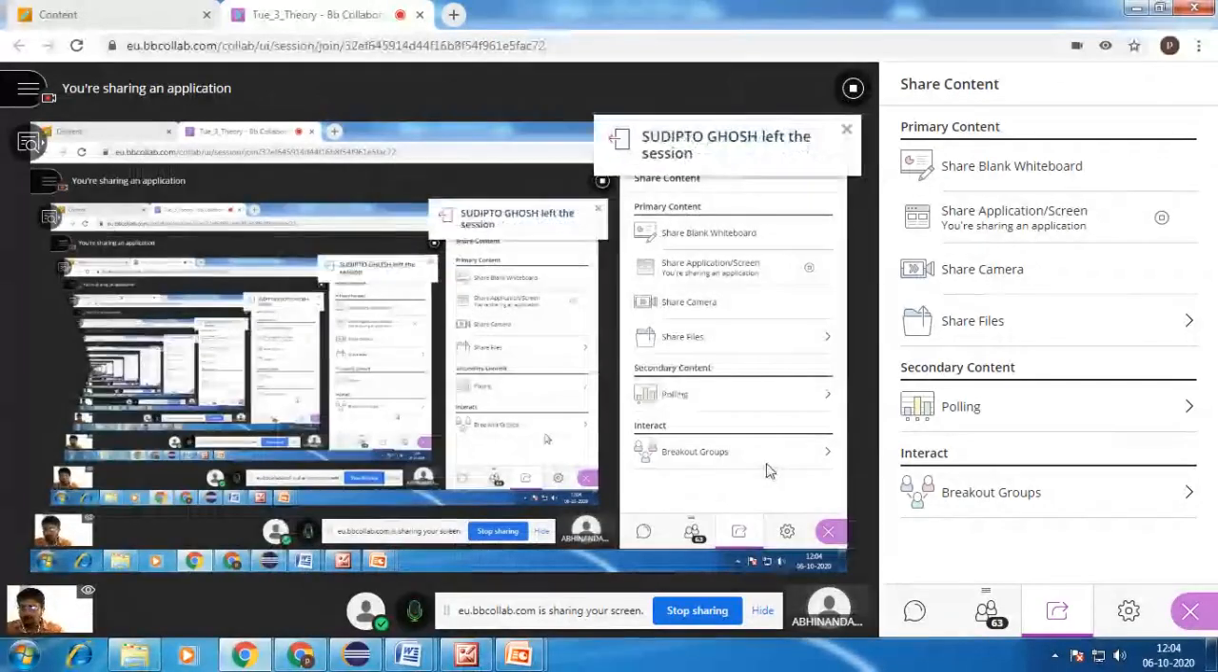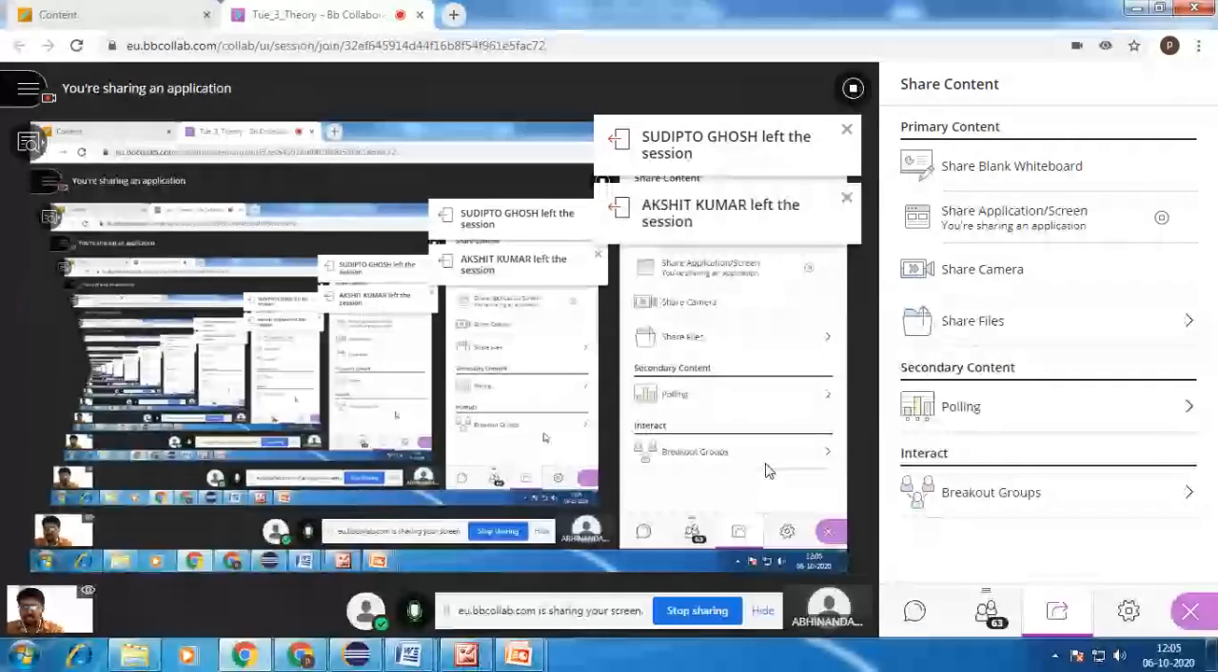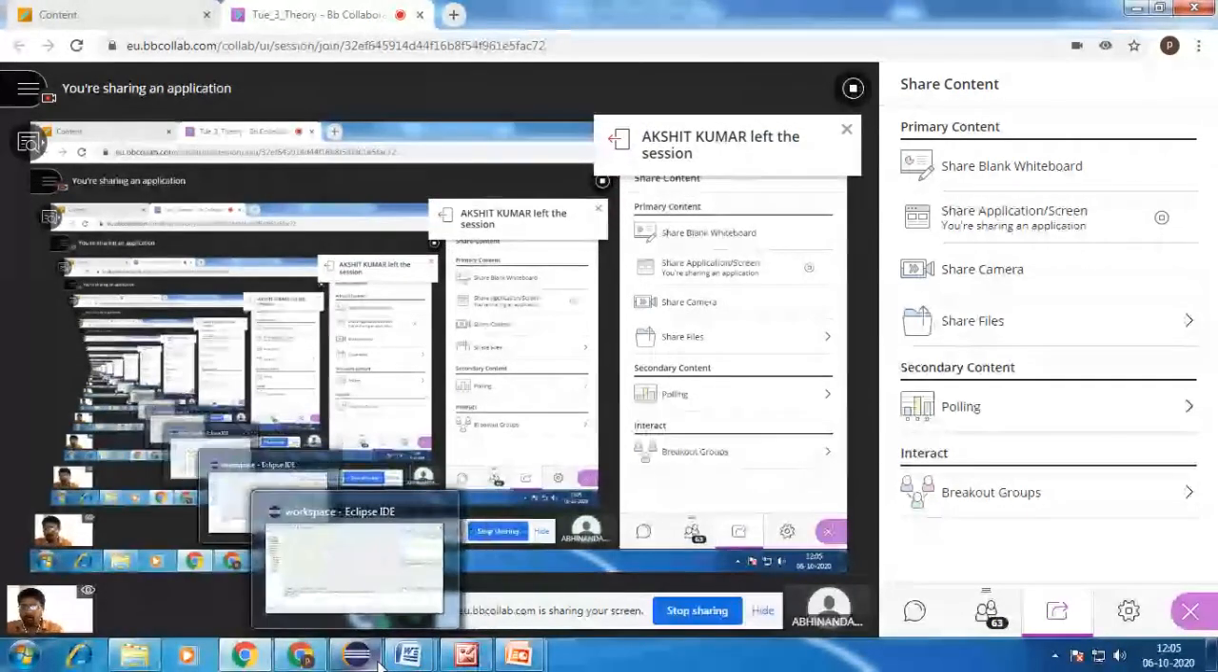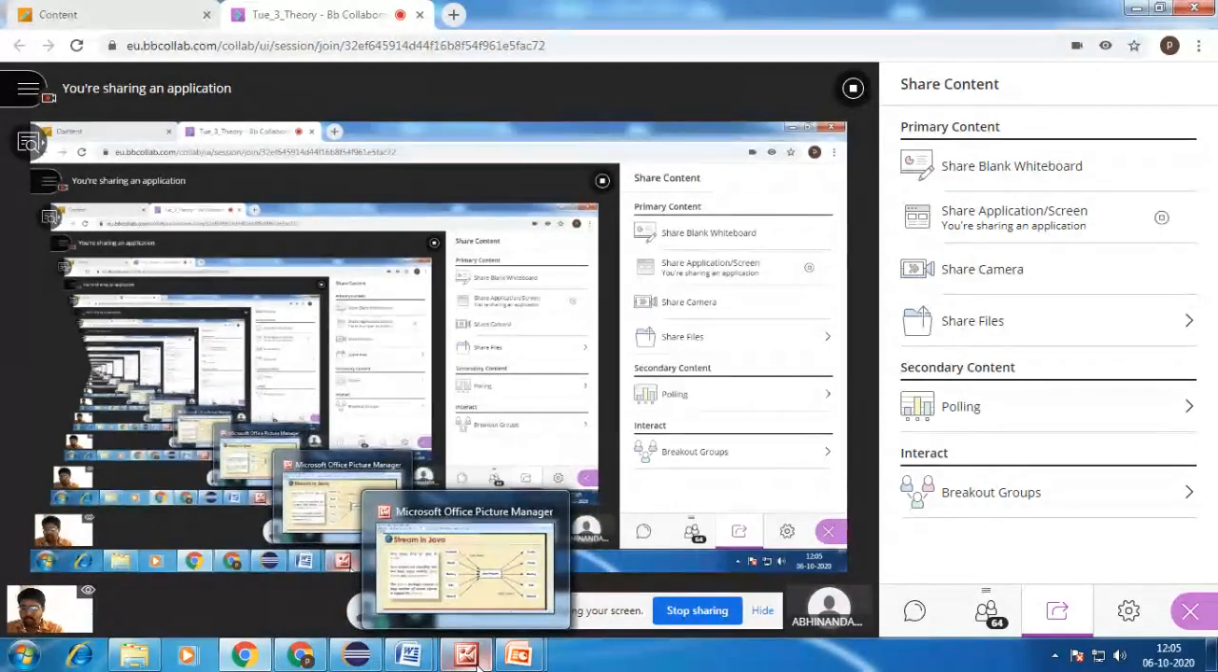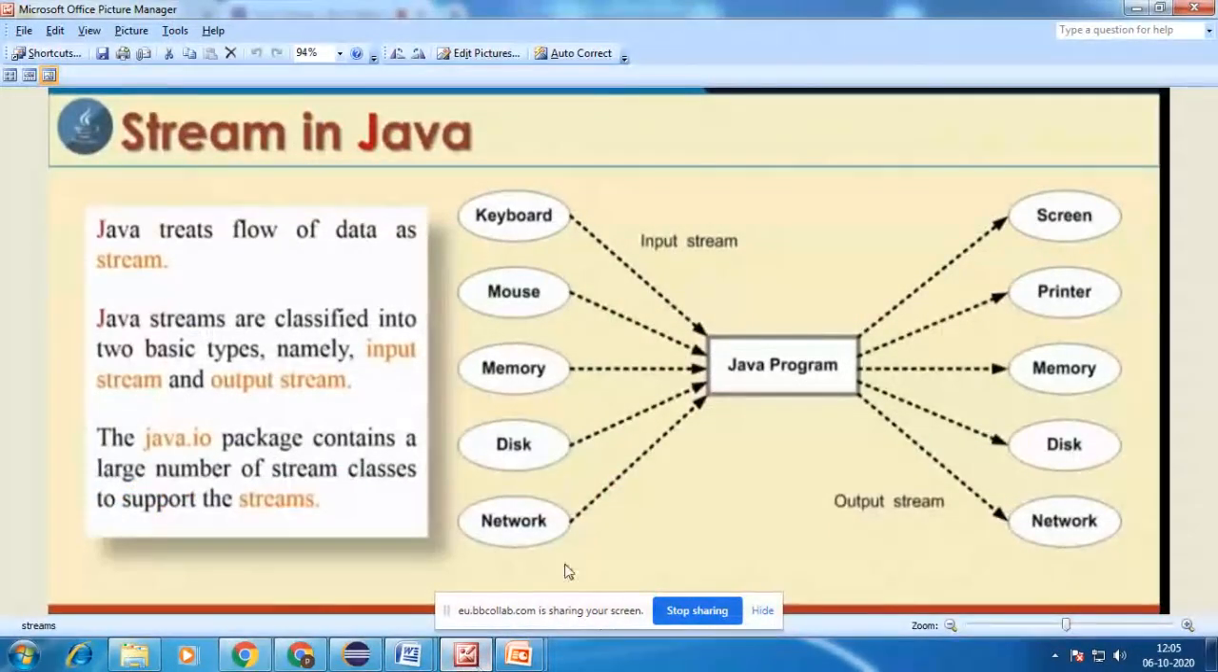Okay, so we'll move on to today's discussion. I will go through one more time what a stream is, what an input stream is and what an output stream is, then move on to today's discussion. Initially, you might know what a stream is. A stream is nothing but a flow of data, which is classified into two basic types: one is the input stream and the other is the output stream.